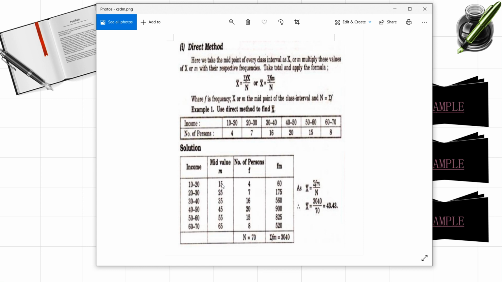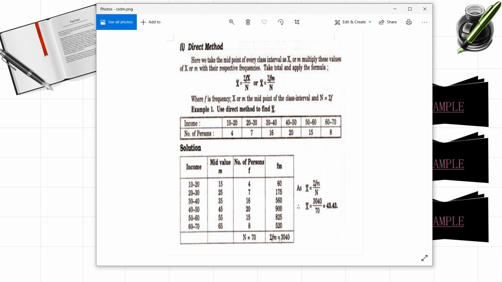So this is how you are supposed to find out the mid values. 20 plus 30 is 50. 50 divided by 2, which is 25. So like this, you have to find out mid values for all the classes and then find out the product of the frequencies and mid values, that is f into m. If you find out f into m, then you are going to get 15 into 4, which is 60, 25 into 7, which is 175, and so on. In this way, you find out fm values, find out the total, and then substitute in the formula.